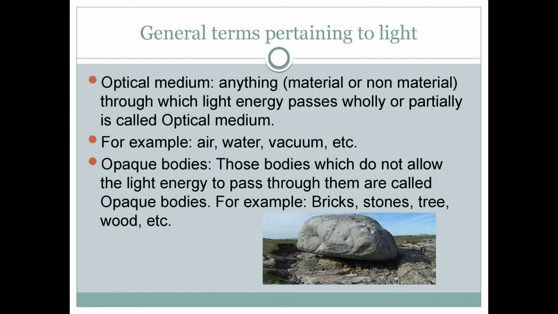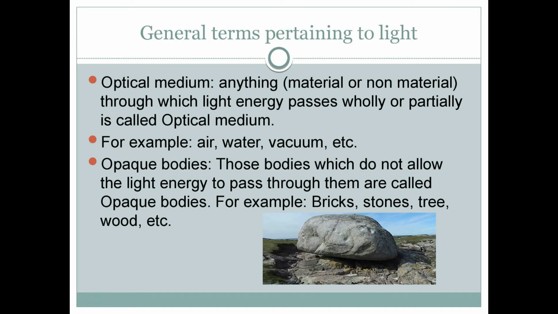General terms pertaining to light. Number one, optical medium. So what is an optical medium? Anything, it may be material or non-material, through which light energy passes wholly or partially is called an optical medium. So air, water, through which light can easily pass. So these materials are called what? Optical medium. Why? Because light energy can pass through them. And vacuum is also an example of an optical medium.